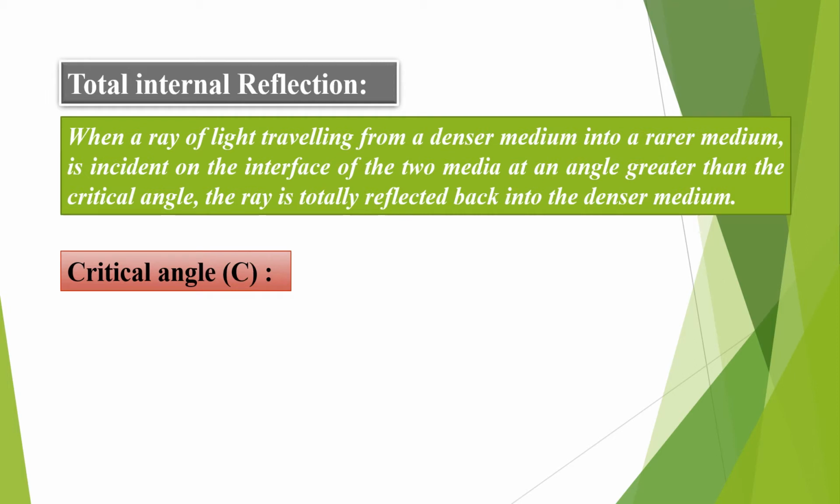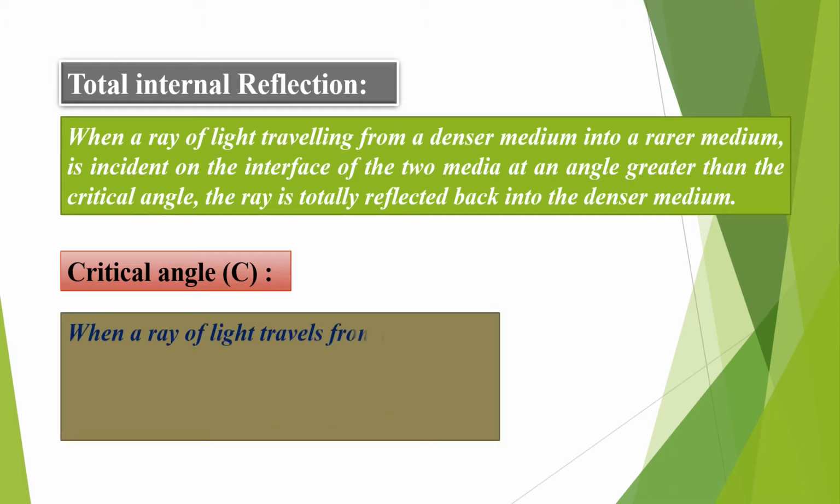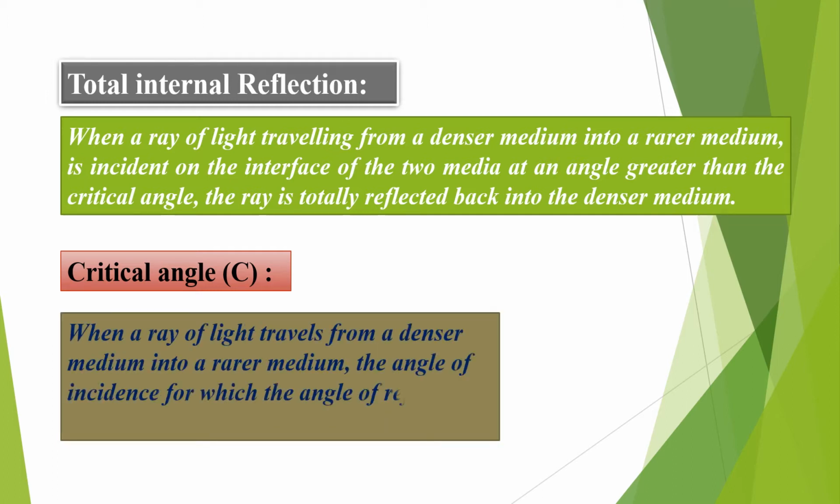The one term we studied here, the critical angle, is a very important angle for which the refracted ray grazes the surface. What is the meaning? It is a particular minimum angle above which there is no refraction, below which there is definite refraction. So it can be defined as: when a ray of light travels from a denser medium into a rarer medium, the angle of incidence for which the angle of refraction is 90 degrees.